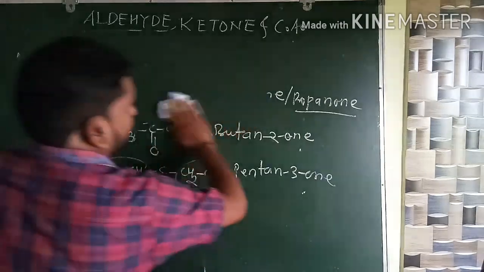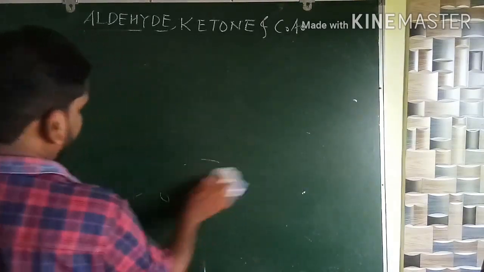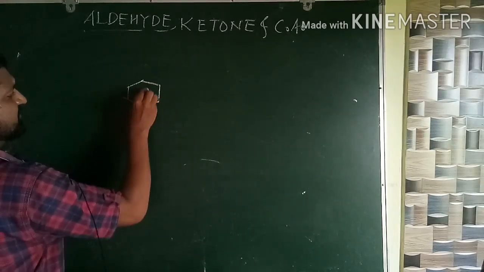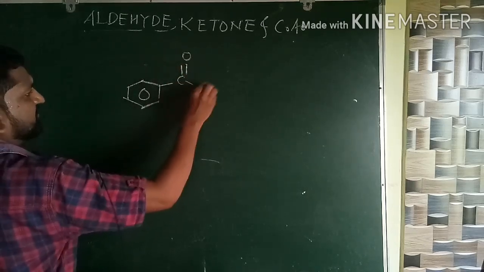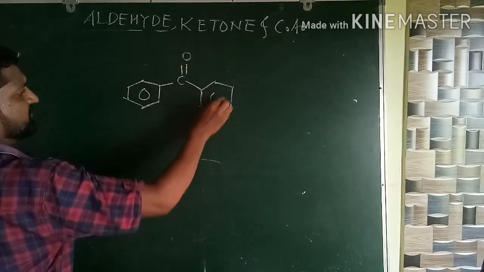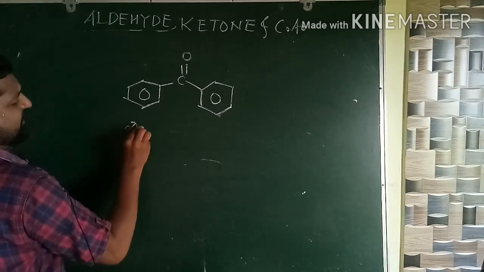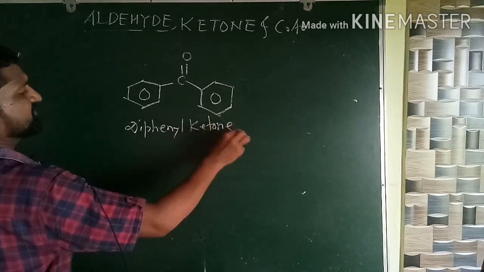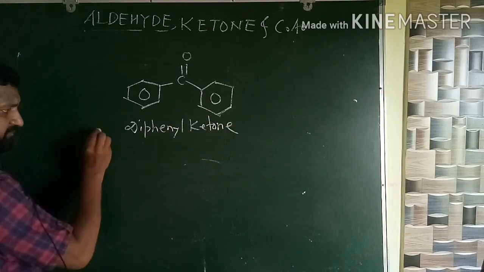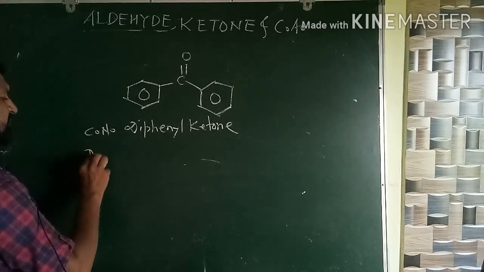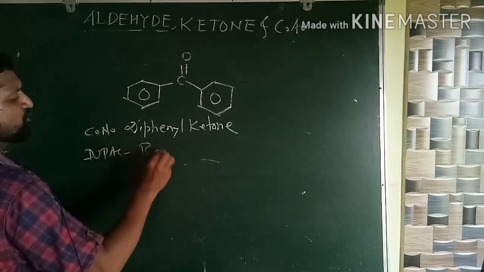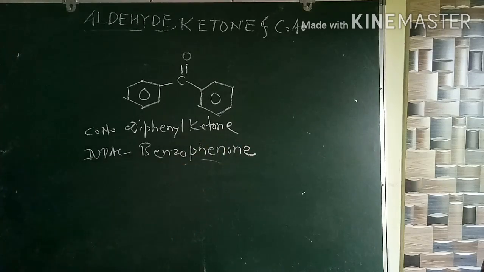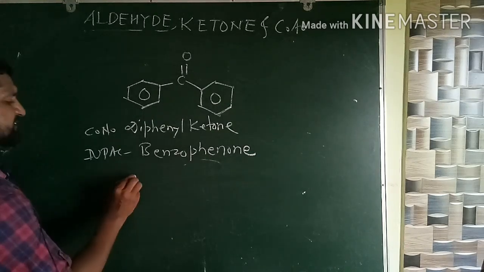Okay. After that, let us have some aromatic ketone. See here carefully, aromatic ketone. Diphenyl ketone, the common name. IUPAC name. This is your common name. Okay, what is the IUPAC name? Benzophenone. Okay, benzophenone.